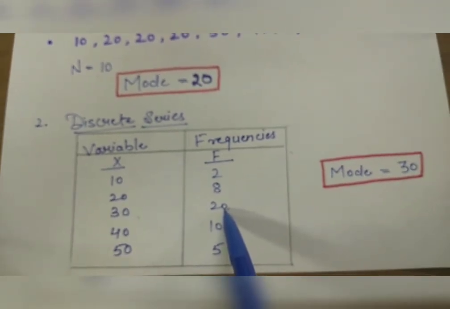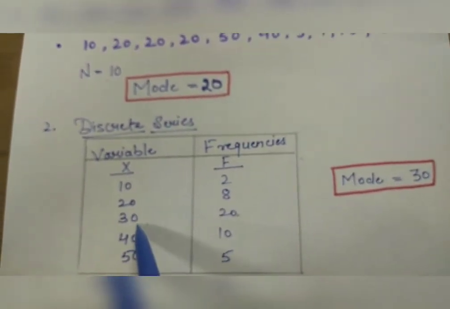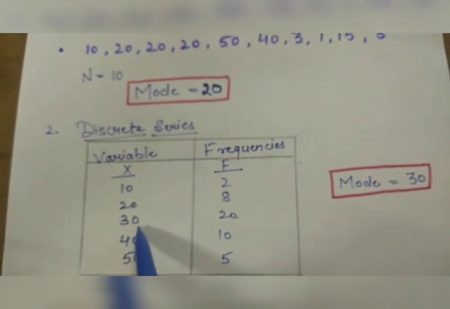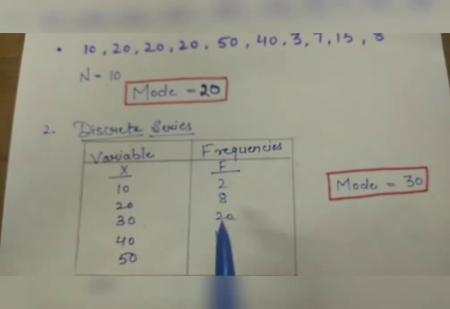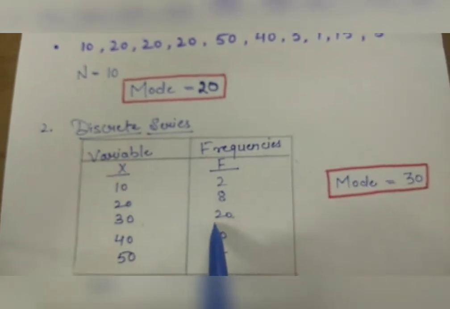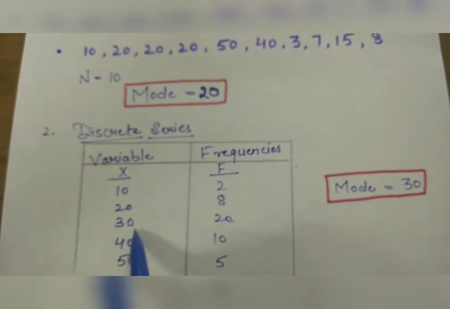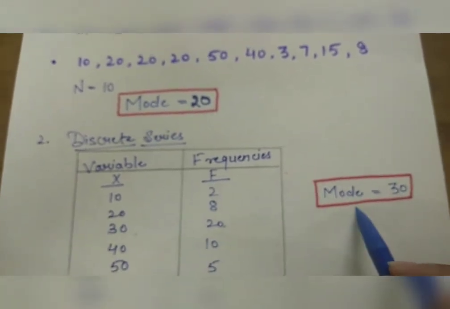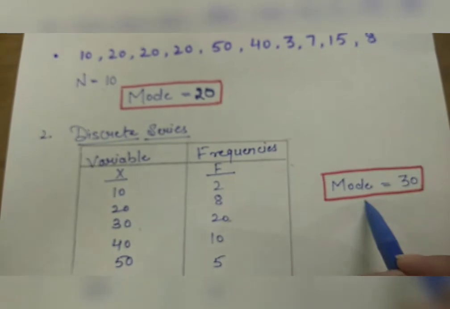The value of mode will be 30, corresponding to the maximum frequency. The value of mode will be corresponding to the maximum frequency. So the mode is 30 in discrete series.